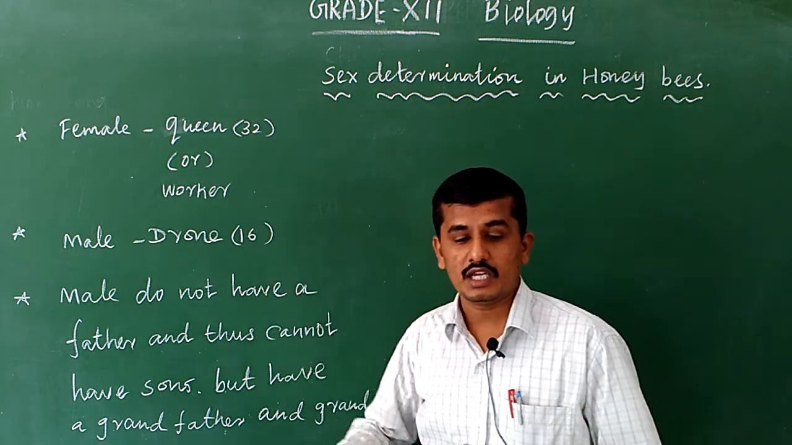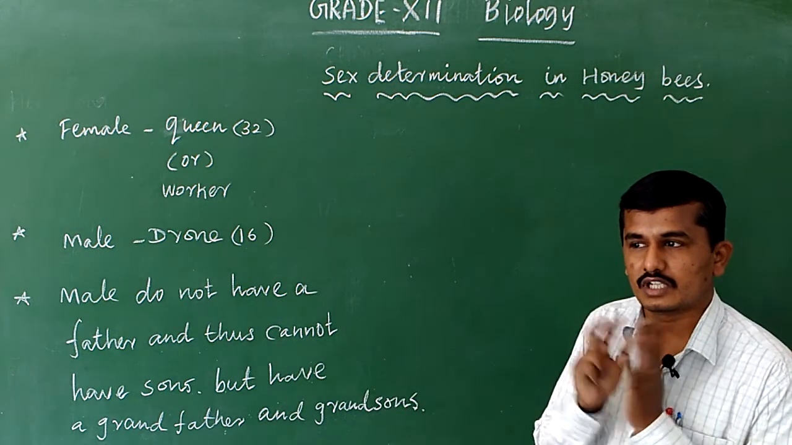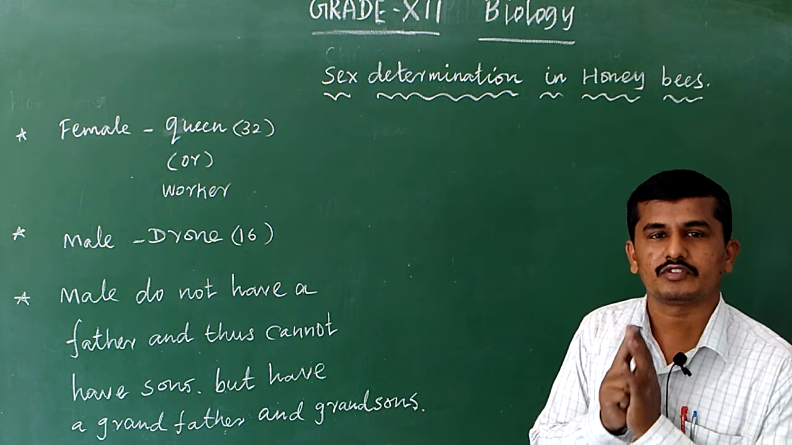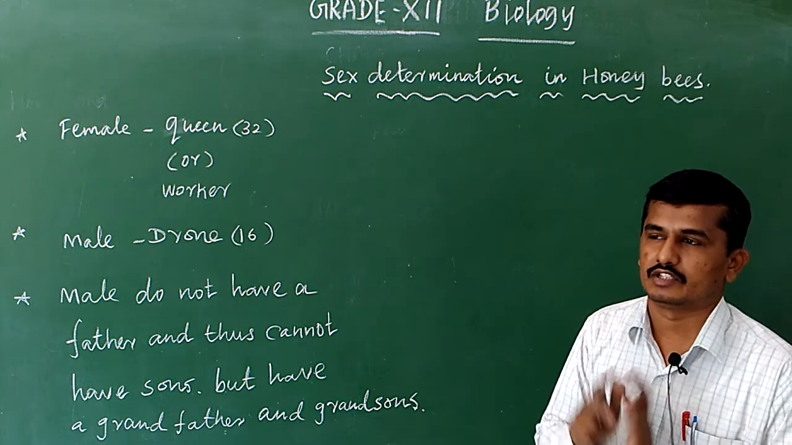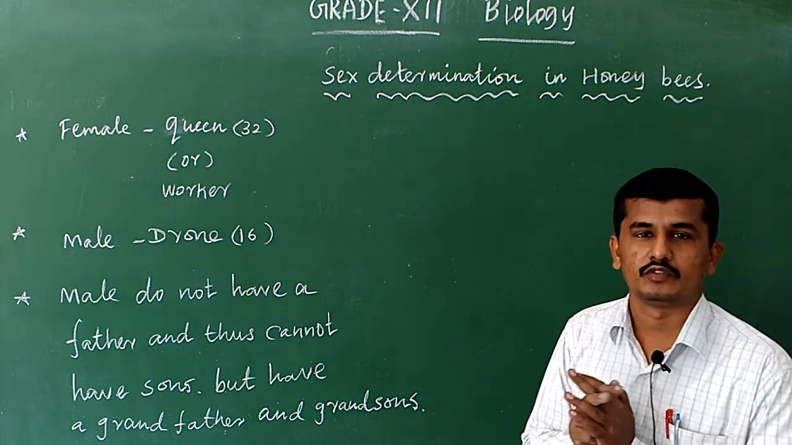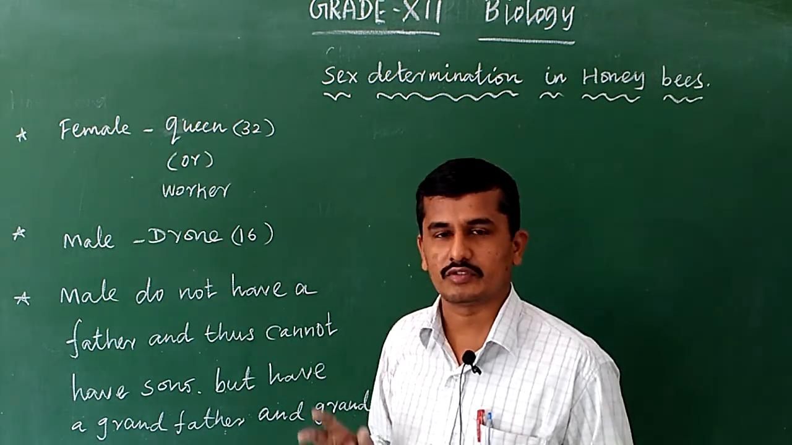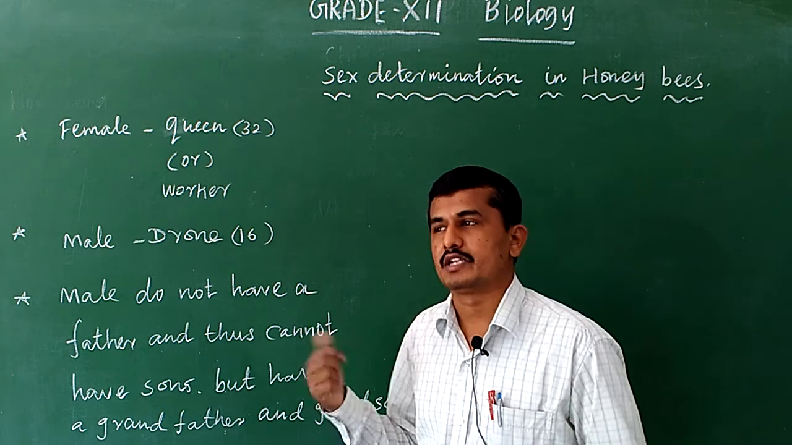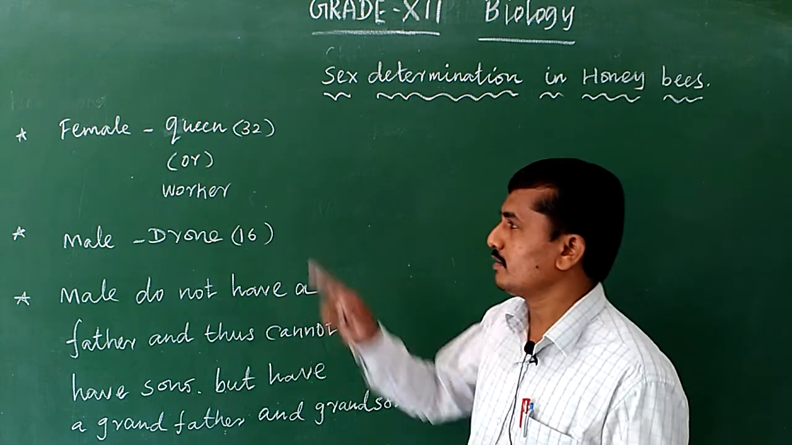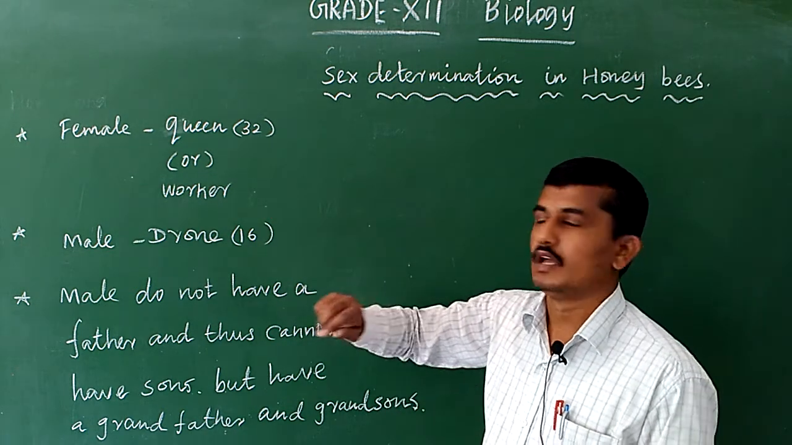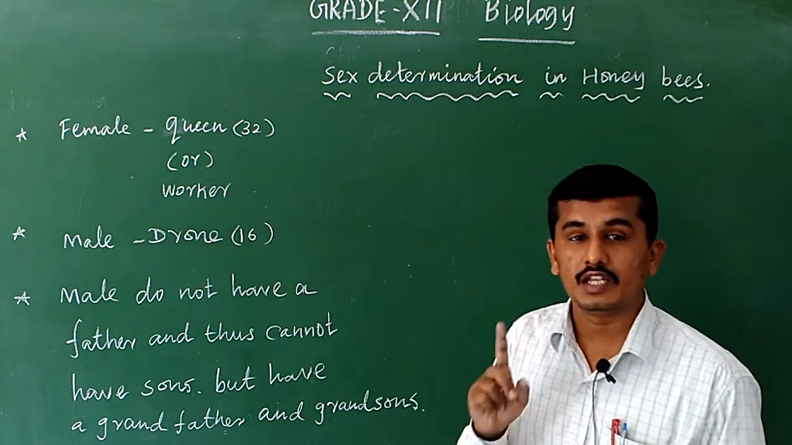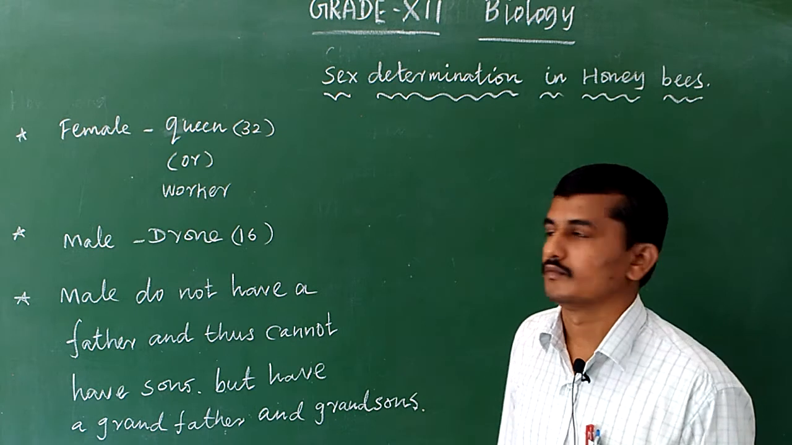Normally, according to genetic studies, a single species contains the same number of chromosomes. For example, in Homo sapiens, the male has 46 chromosomes and the female also has 46 chromosomes. But here it is different. The female contains 32 chromosomes and the male contains only 16 chromosomes.